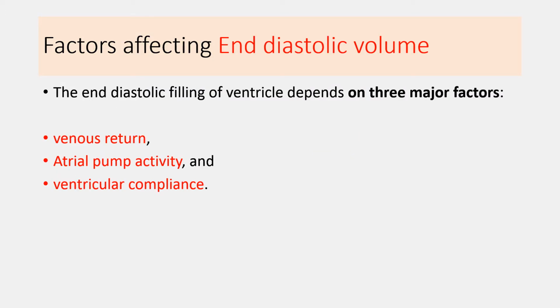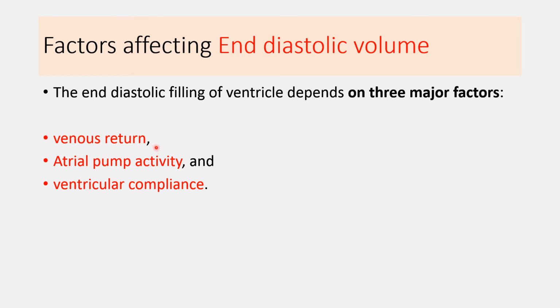So now it is clear that the preload is because of the end diastolic volume. Because end diastolic volume changes the initial length of the cardiac myocyte. Now, which are the various factors that can affect end diastolic volume itself? So here we can see the three major factors that can affect end diastolic volume.